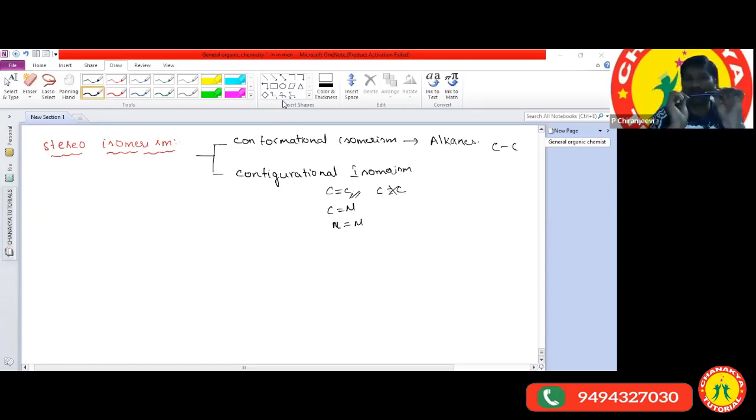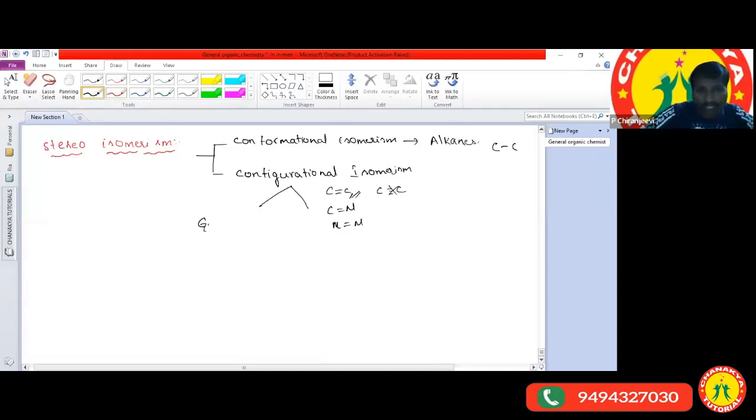The restricted compounds which are unable to rotate are exhibited by configurational isomerism. So what is configurational isomerism? It is nothing but the arrangement of atoms or group of atoms around the carbon in a restricted molecule. Configurational isomerism is classified into two types.